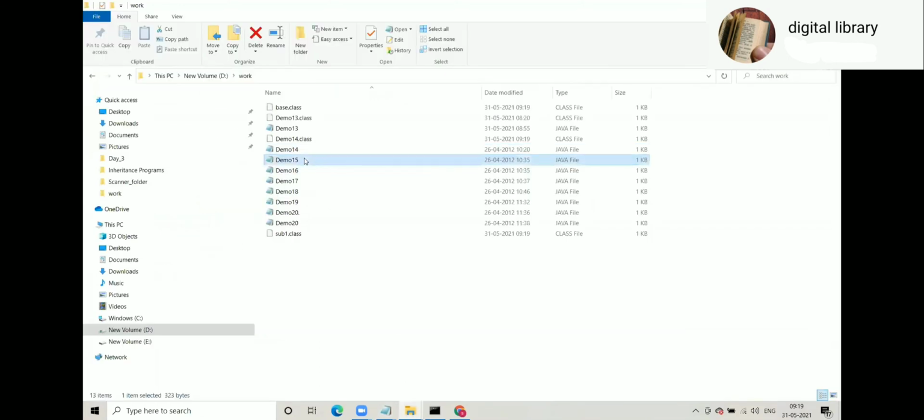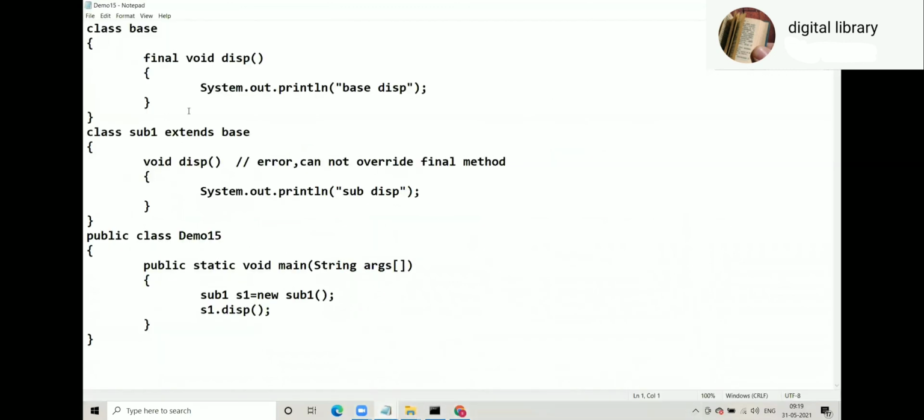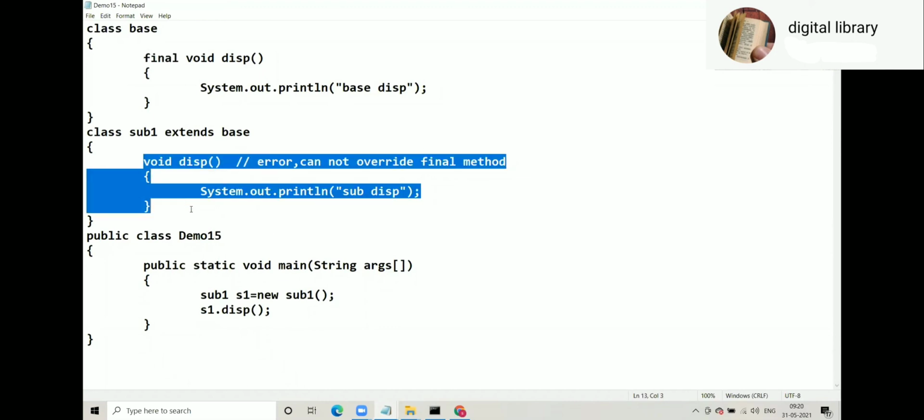Demo 15. If the overridden method is final, that means you cannot override the method. You know, the final keyword can be applied to 5 places. I have already asked this question in my viva: how many places can the final keyword be applied? Some people could give correct answers, some could not. The final keyword can be applied to 5 places.